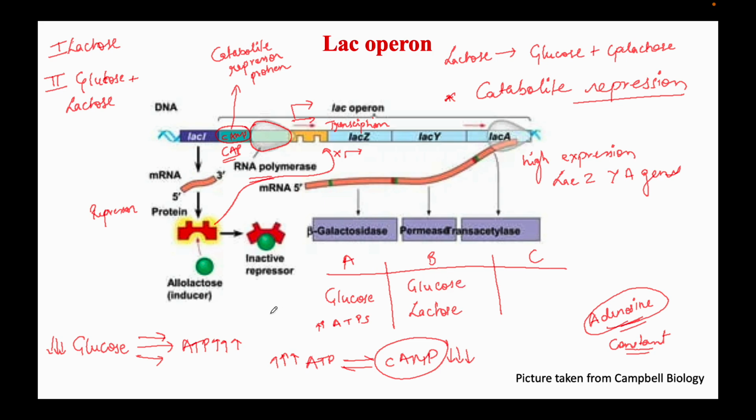In presence of glucose, again there will be a high amount of ATP, and the cyclic AMP levels will go down, and the cyclic AMP will now not be able to activate the catabolite repressor protein site on the lac operon, and the weak RNA polymerization will lead to a lower expression of genes.